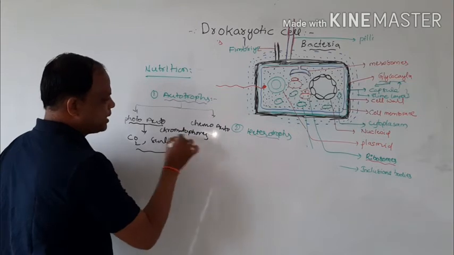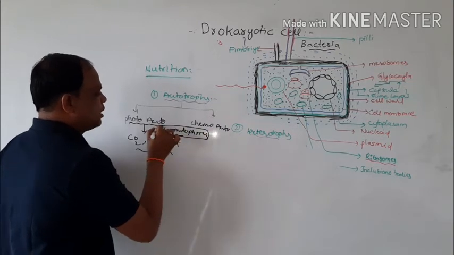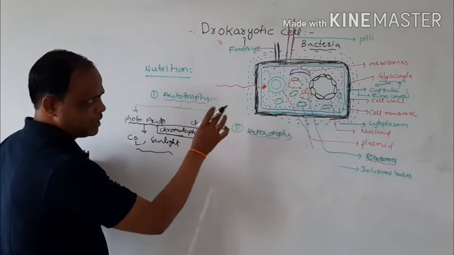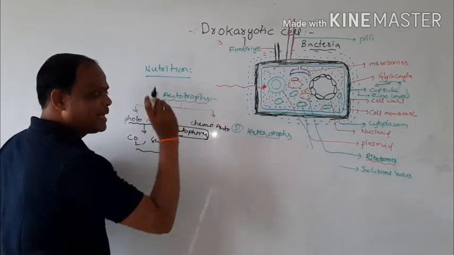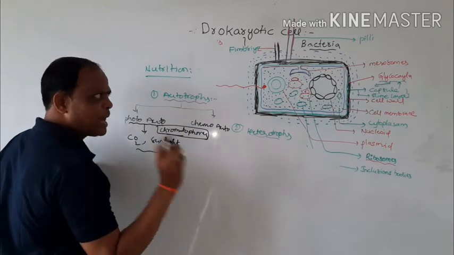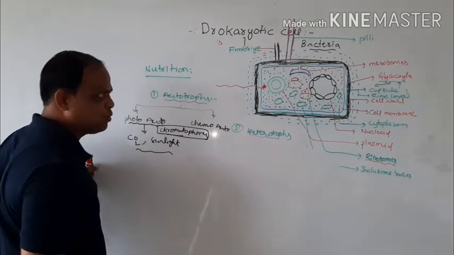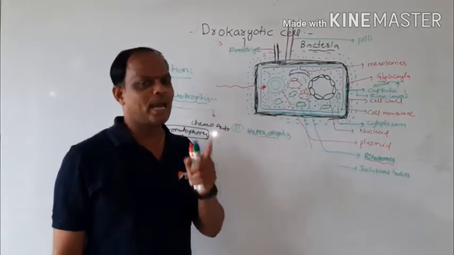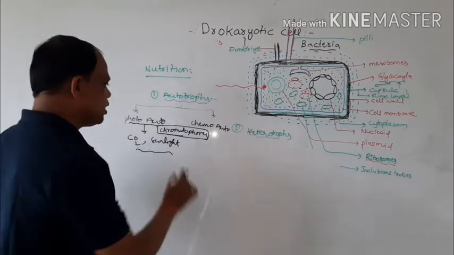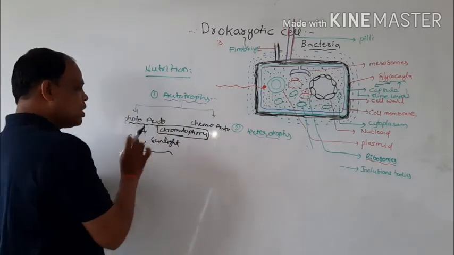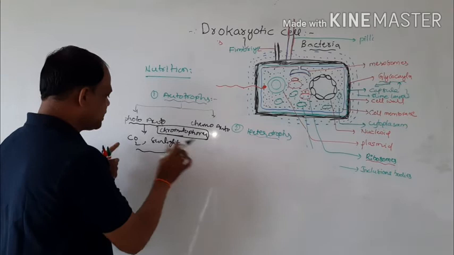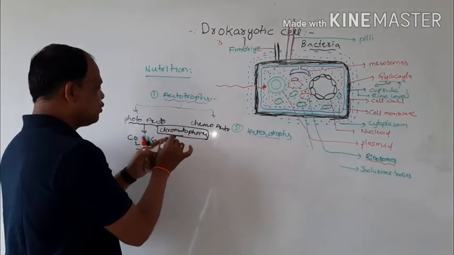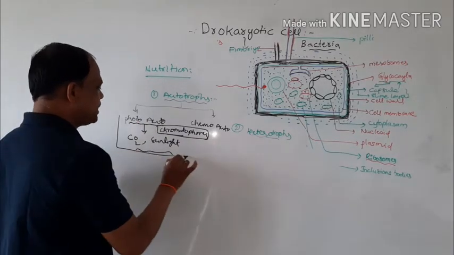One point here: plant cells contain chlorophyll in chloroplasts. Instead of chloroplasts, bacteria contain chromatophores, which act as chloroplasts. With the help of chromatophores, the photoautotrophs depend directly on environmental CO2 and sunlight, and they can synthesize food materials.